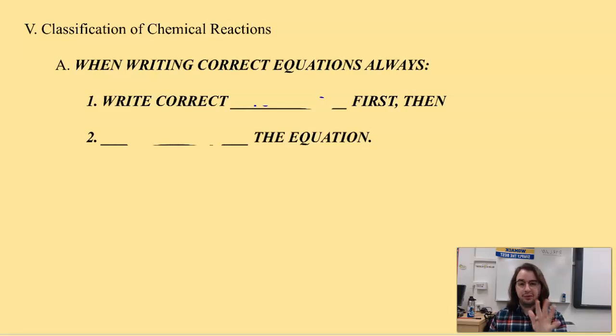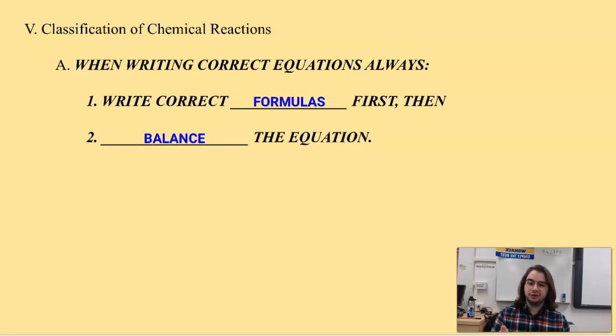Now, the most important thing though, look how big and bold and obviously important this sentence is. When you're writing correct equations, you always write the formula first and then balance. Don't try and balance while you're writing. It's impossibly difficult. Just don't do it. Write the whole formula first and then balance the equation.